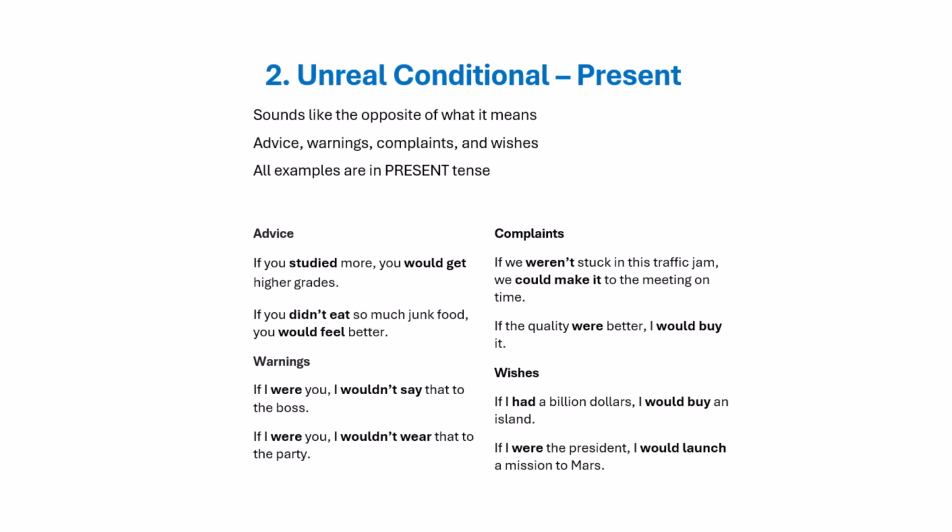Unreal conditional present. Unreal conditional sounds like the opposite of what it means. It's an alternative way to express advice, warnings, complaints, and wishes. Note, all of the following examples are in present tense, even if they have an ed ending or use were or had. Advice. If you studied more, you would get higher grades. If you studied more means you don't study enough. You would get higher grades means your grades aren't high enough.